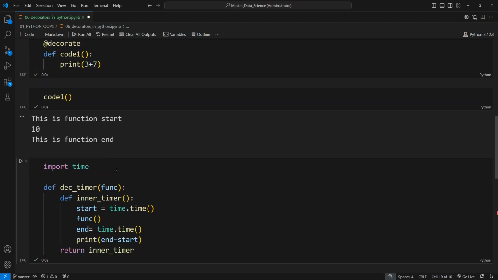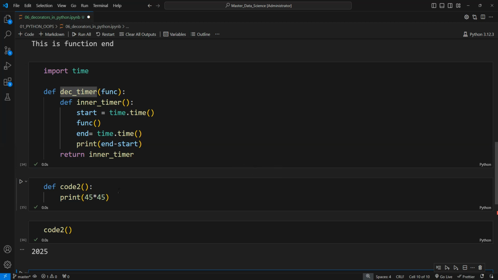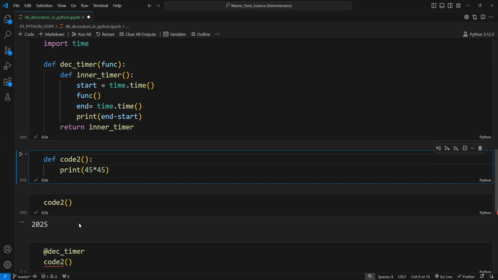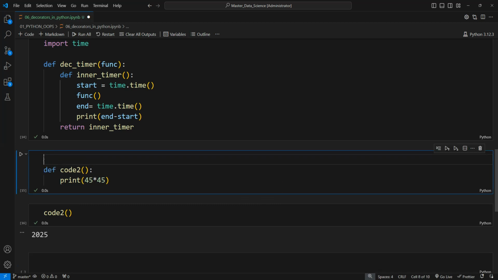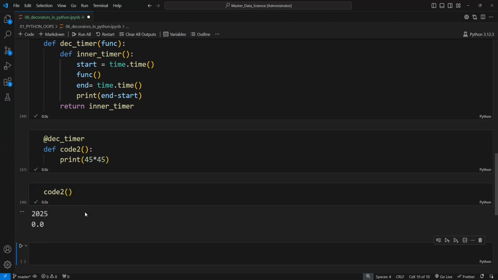Now we have called our decorator function, and here let me just check what the error is here. Yeah, no, I don't have to call it here, I have to decorate it where we are going to define the function. So let me just decorate it here. Now if we run it, this function is getting decorated, and if I run this statement again, now we are going to get the start and end time of our function.